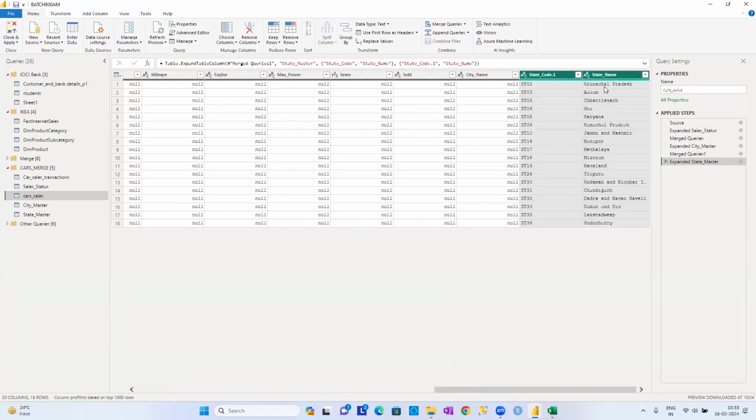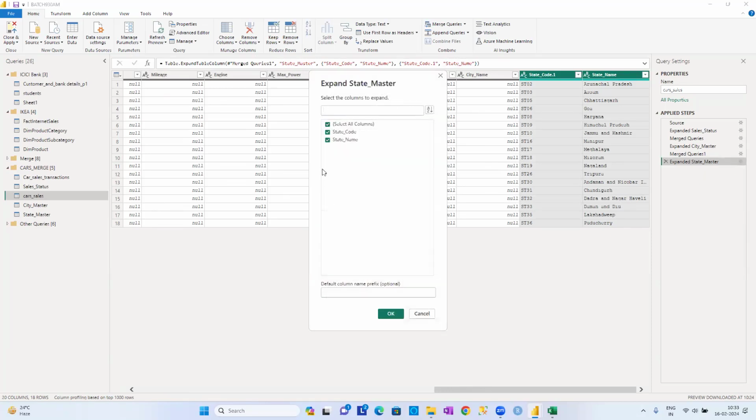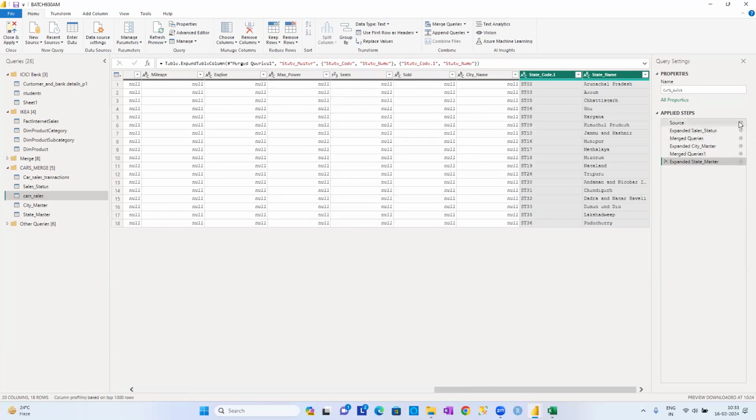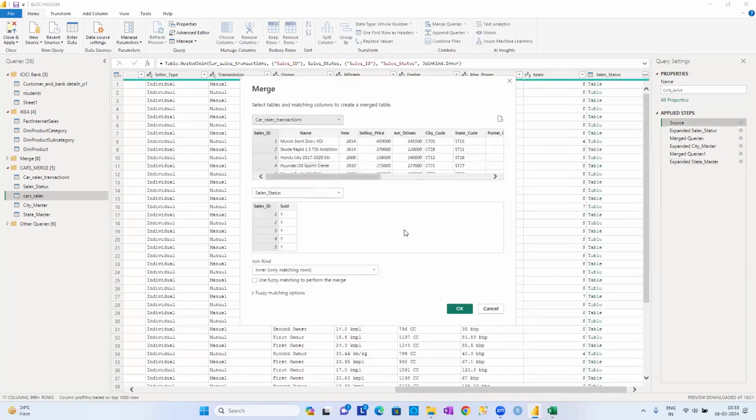So currently these are the states where sales have not yet been done. Isn't it? In these states, the sales have not been done. For example, if you want to know only the sales which have been done, then you can select the required options. So this is the data we have got.